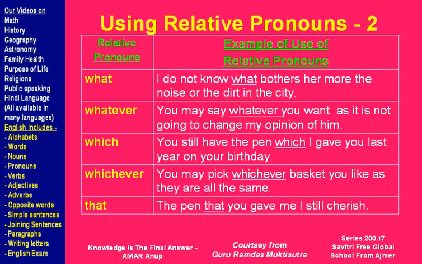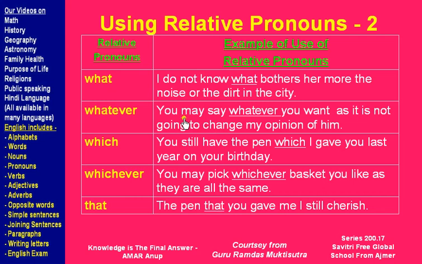Some more examples of relative pronouns. I do not know what bothers her more, the noise or the dirt in the city. Again, I do not know is not a complete sentence. Bothers her more, the noise or the dirt in the city is not a complete sentence. So this relative pronoun is telling about what you do not know. I do not know what bothers her more, and then explaining that.